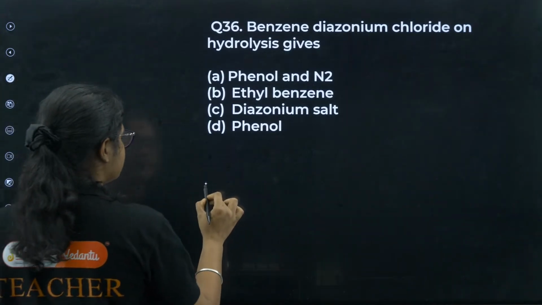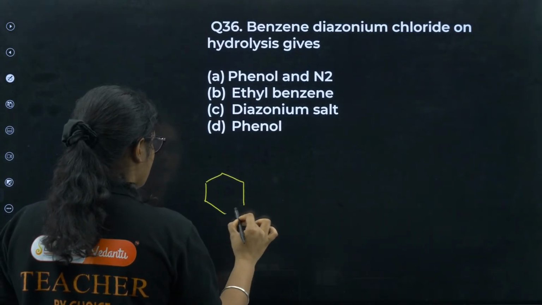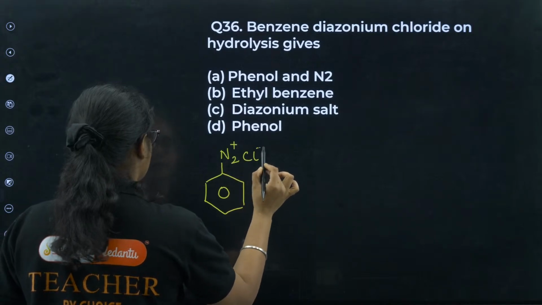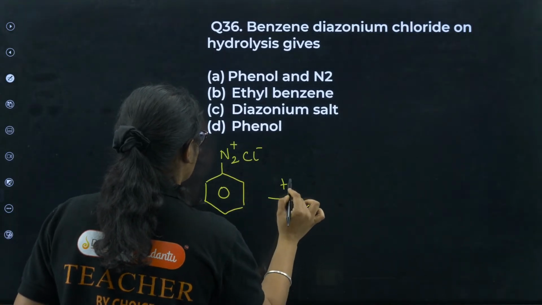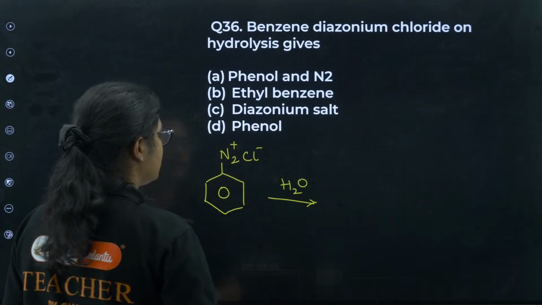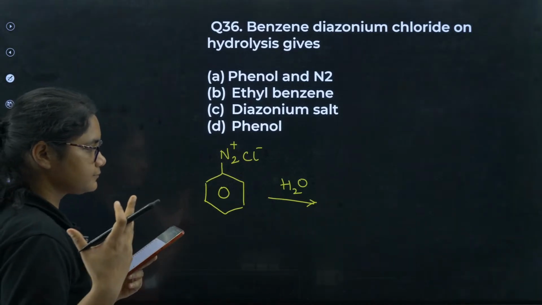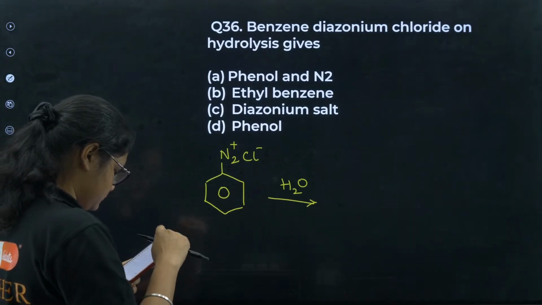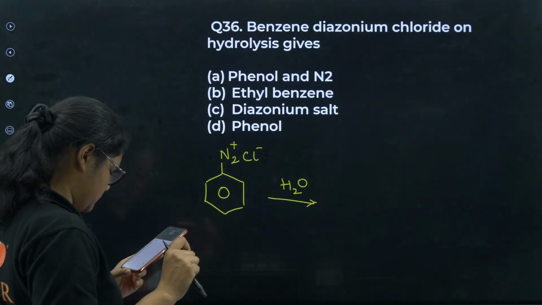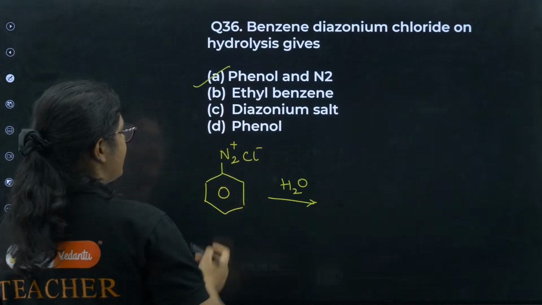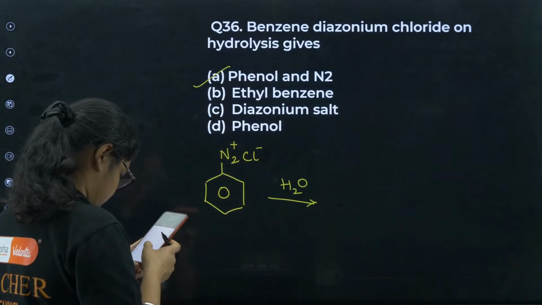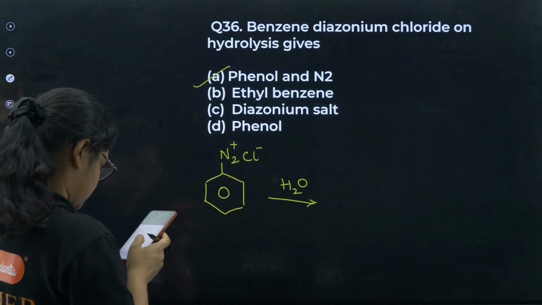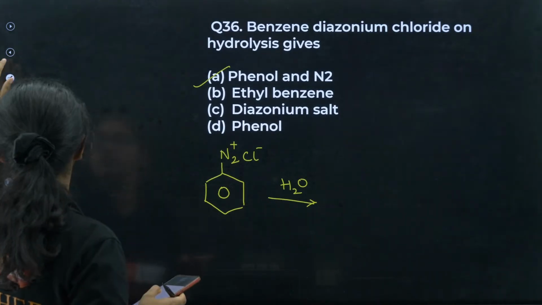You have benzene diazonium chloride, and you are doing hydrolysis, means breaking it in the presence of H2O. Yes, phenol and N2 is the correct answer here. Yes, all of you are correct. Gauri, Shaukatali, Aryan, Sanjana, Lakshmi, Radhika, Amit, Chandan, all of you are correct.